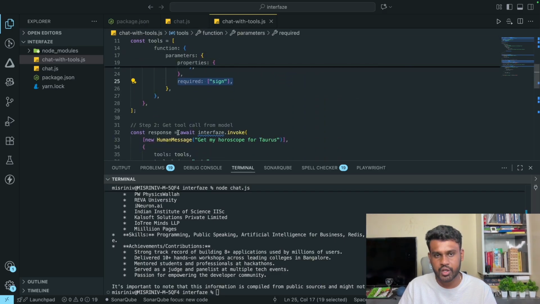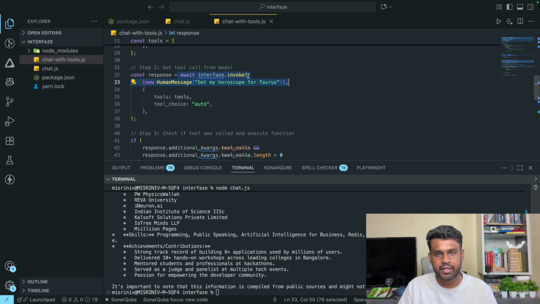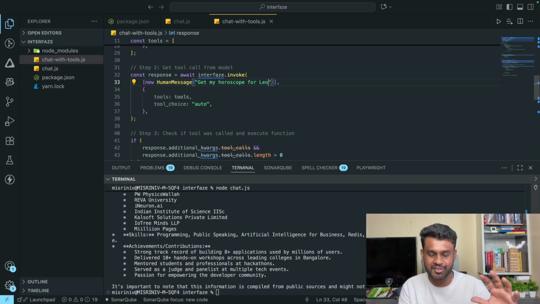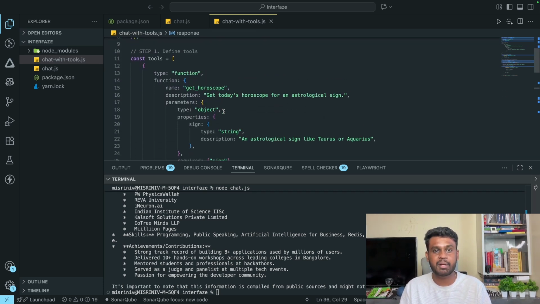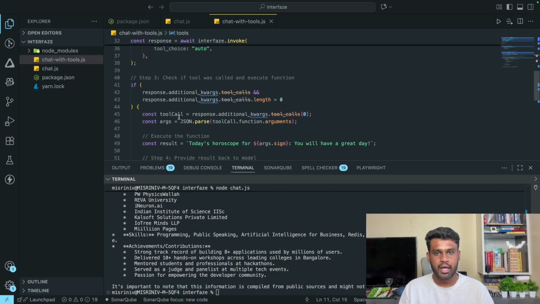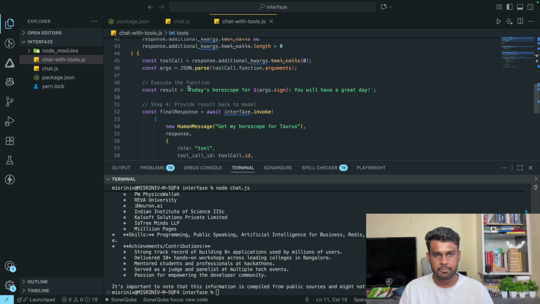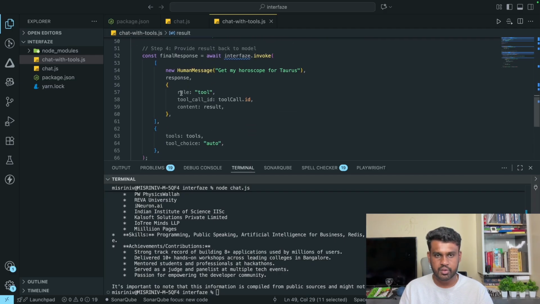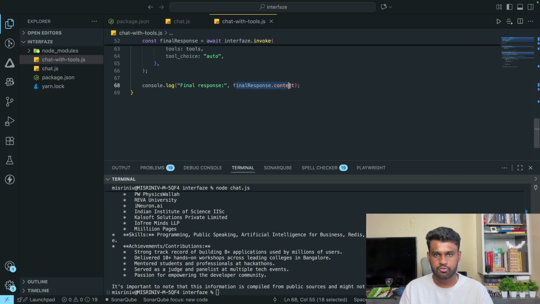Then we are going to invoke this and say get my horoscope for Leo. Again, you can build a UI for this and have this as a backend where the input just takes the name of the zodiac sign, and you say, these are my tools, and it can select tools automatically. As I told you, there might be n number of tools. This is one tool, but this is an array, which means it can have multiple tools. And then you call it, and then you give the final response.